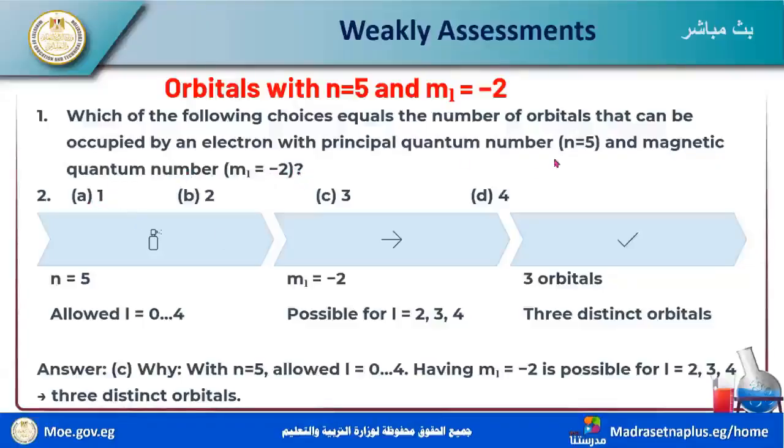The quantum number here and the magnetic number: the number of orbitals with ML negative 2 only. Negative 2 has the possibilities L equal to 2 or L equal to 3.